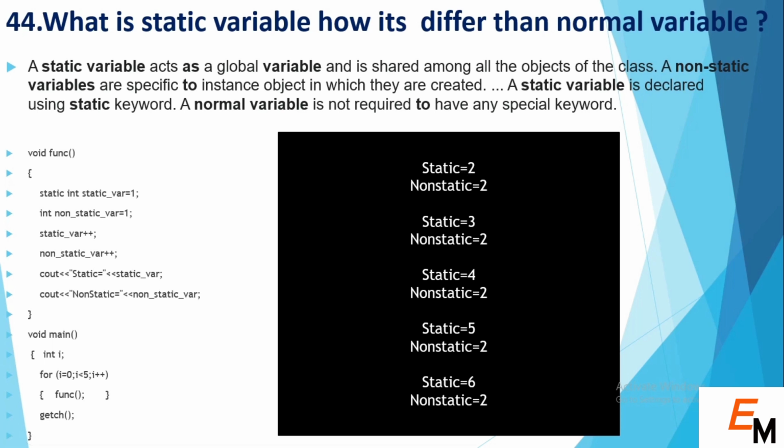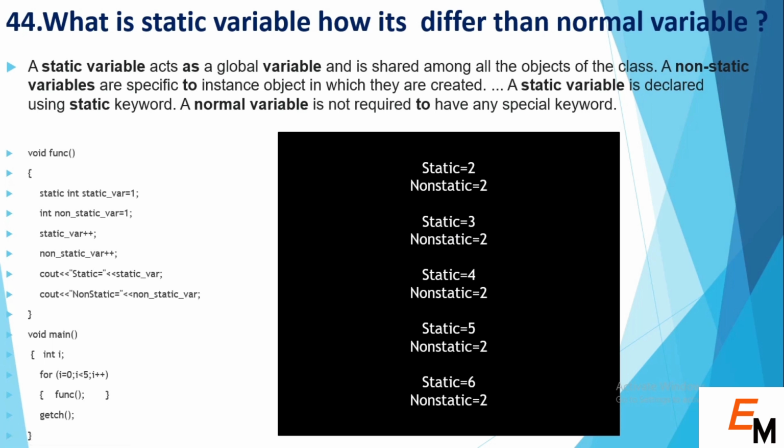After that, the second time the function is called, the non-static variable is again assigned 1, but in the case of the static variable it will not assign 1, it will take the previous value, because the scope of the static variable is the whole program. But the non-static variable only has scope inside the function.